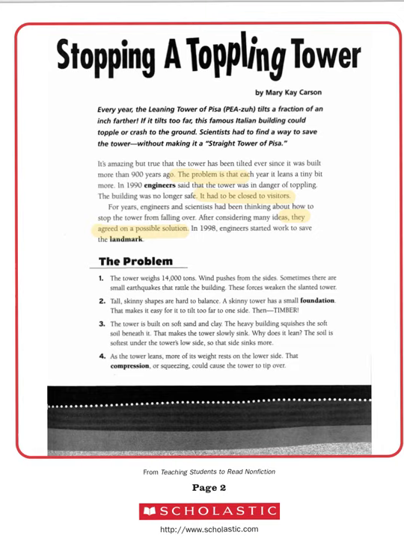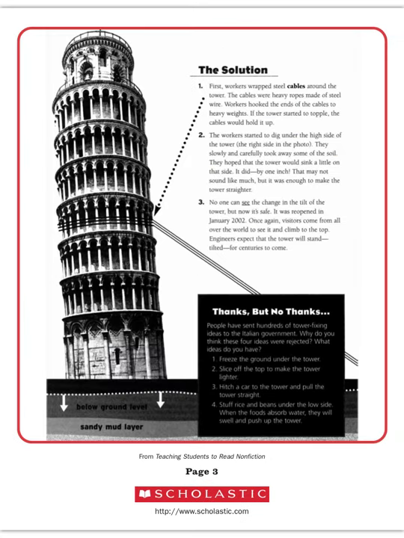The next part of this article highlights the actual problem in four steps. "It's tall and skinny, it's hard to balance, it has a small foundation, it's built on soft sand and clay," so that's really not very conducive to building a strong structure. "It's starting to sink because it's in soft soil, and the more it leans, the more of its weight rests on its lower side." So this is giving all of the reasons it has a problem. And this page is the solution. It actually uses the phrase, "the solution."